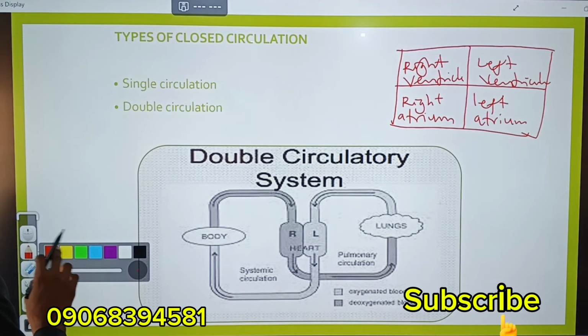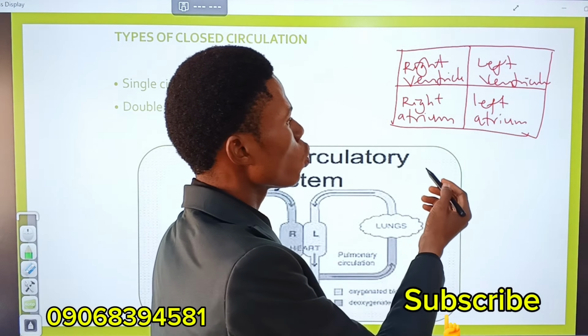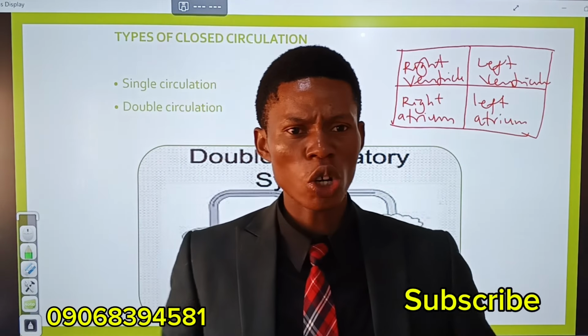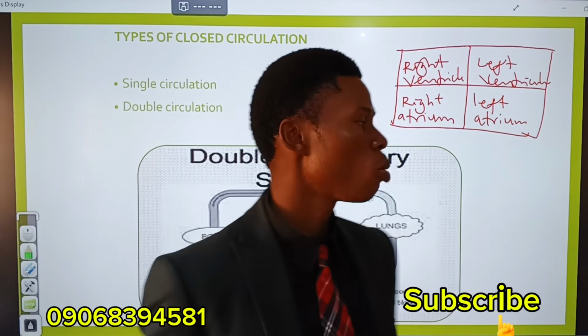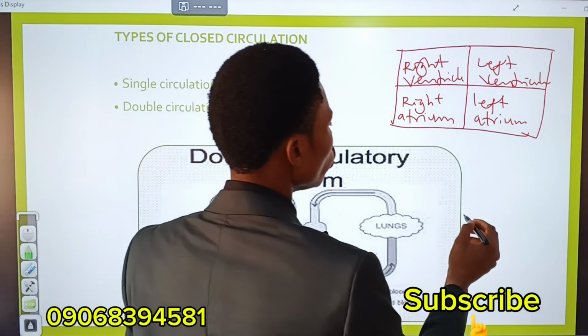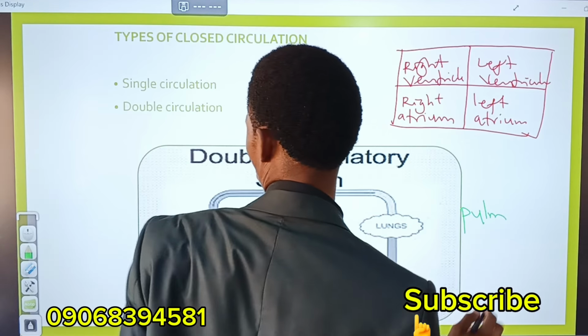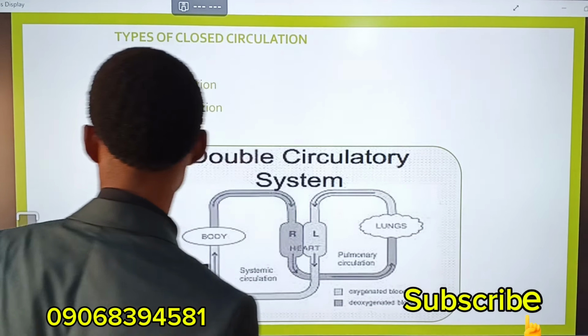Now look at this as we manipulate the 4 chambers. First thing, blood comes into the heart. Deoxygenated blood, that's blood without oxygen, comes into the heart through the inferior and superior vena cava.